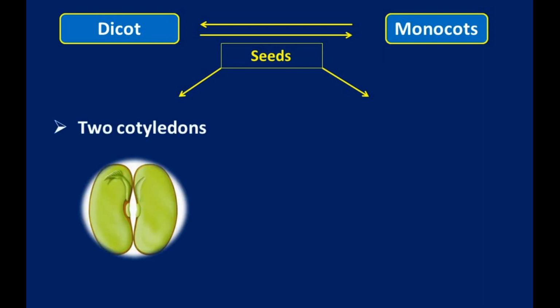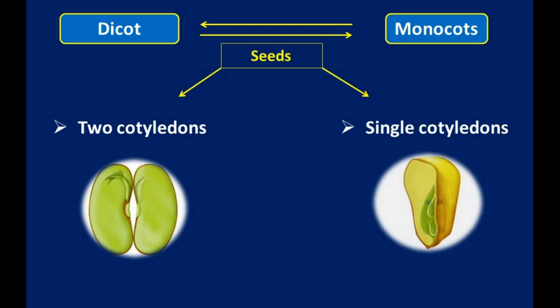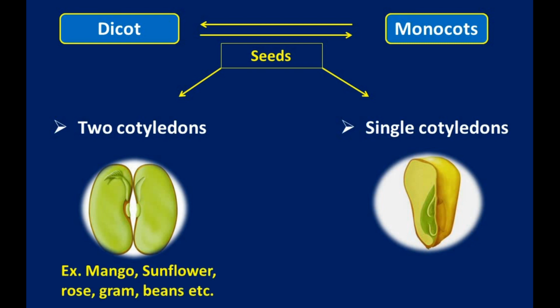See this example of a dicot seed, two cotyledons are there. In a monocot plant, a single cotyledon is present.